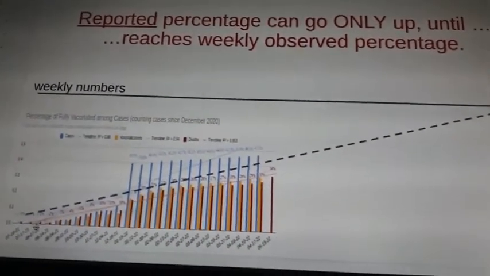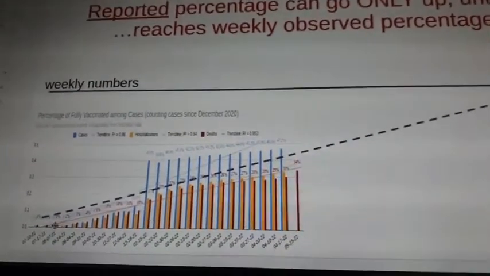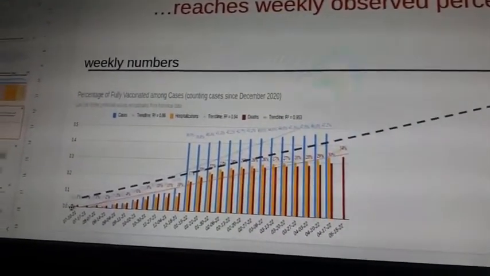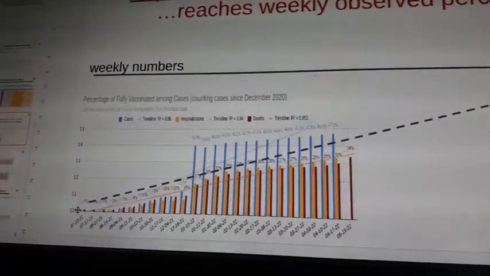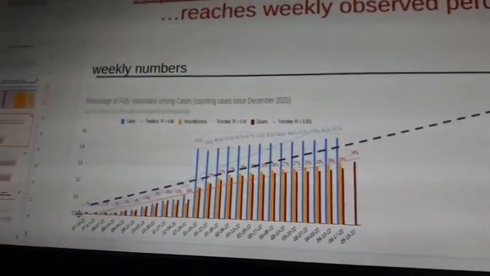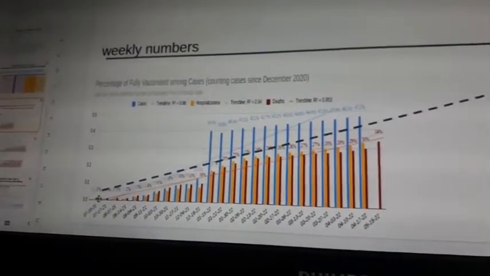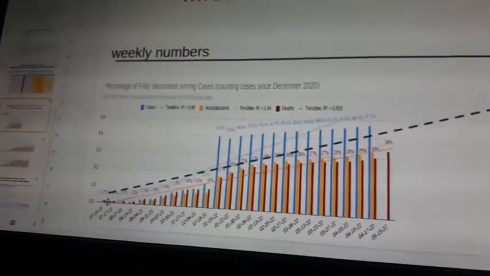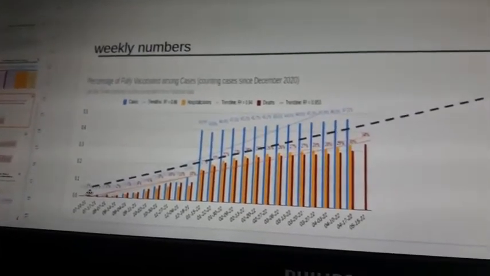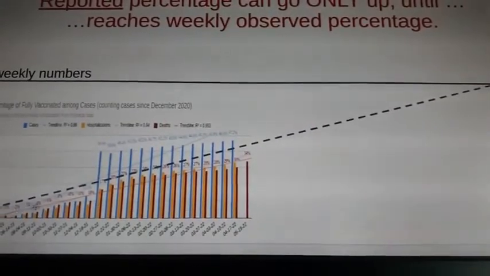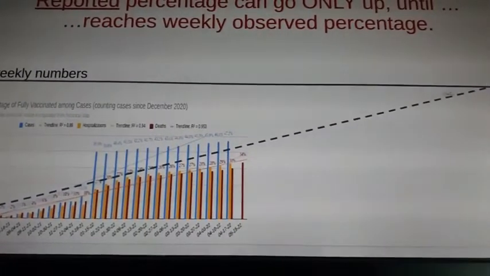In the beginning they were counting cases before they were fully vaccinated, and that's why they had very close to 1%, a very small percentage of fully vaccinated among deaths, because most deaths happened last winter when they were not fully vaccinated. So you can see this asymptote. It's just a straight line. And what is interesting, the prediction is extremely precise.